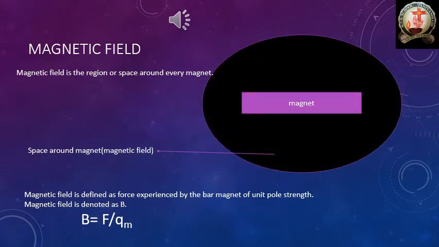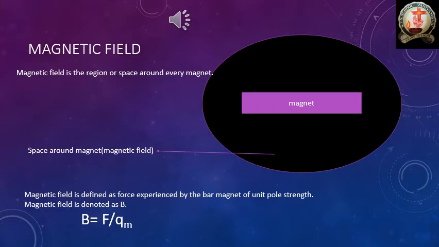Next one is magnetic field. Now we should learn about this topic. First of all, please see the figure. In this figure, there is a magnet, and the surrounding region of that magnet has some magnetic attraction power. So what I am going to tell is that the magnet has attraction power in the surrounding region.